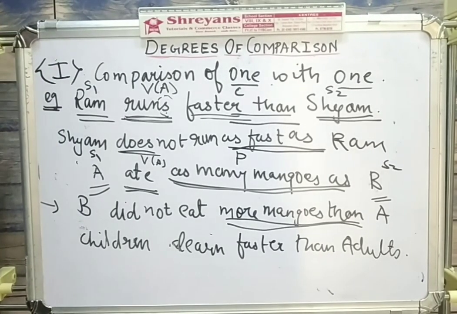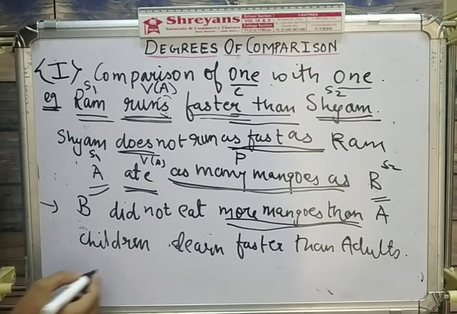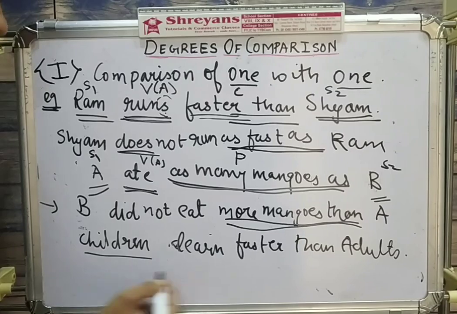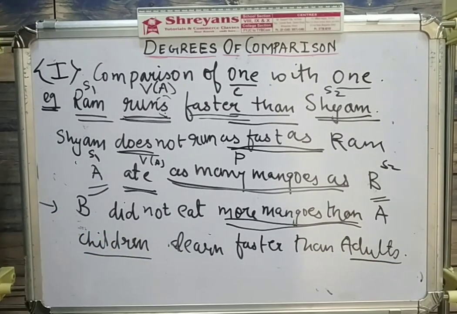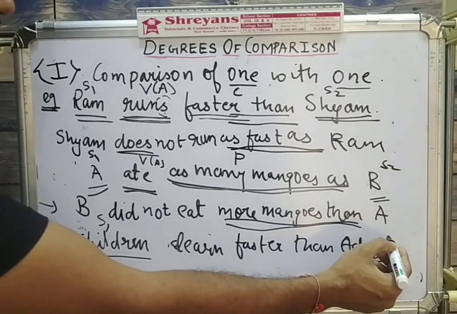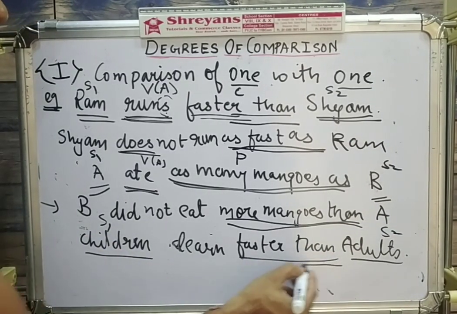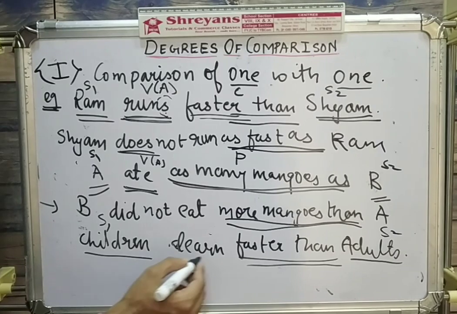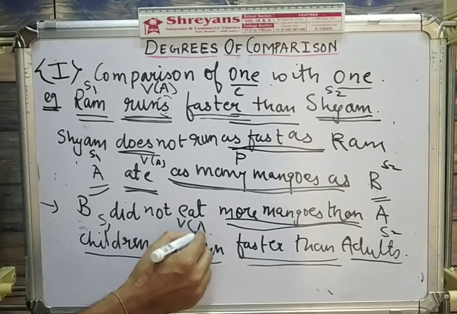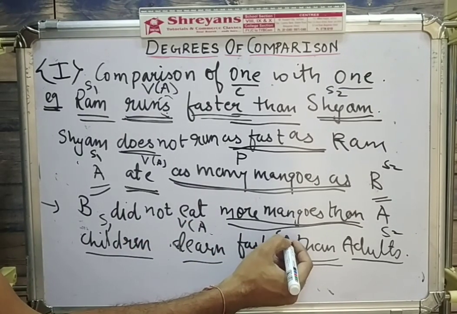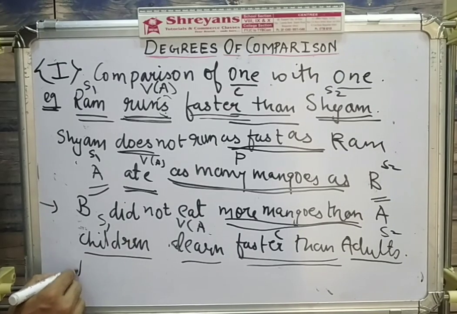Children learn faster than adults. So if you see, we have compared the learning capacity of children with adults. So children is subject 1, adults is subject 2, faster than is which degree? Comparative degree. And the verb is learn, which is an affirmative form. So faster than is your comparative degree. So you have to start with what? Adults.